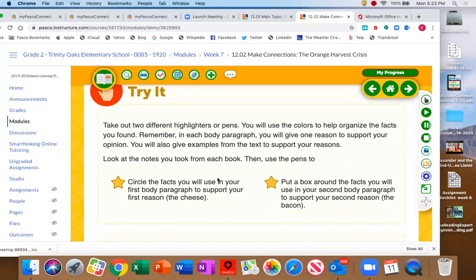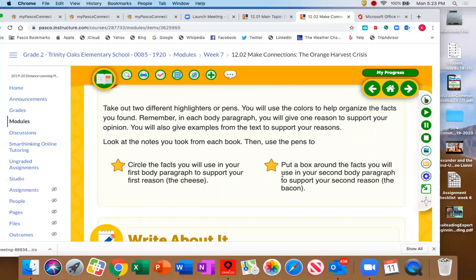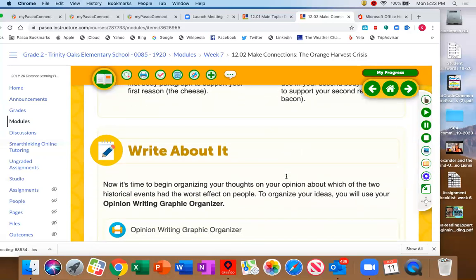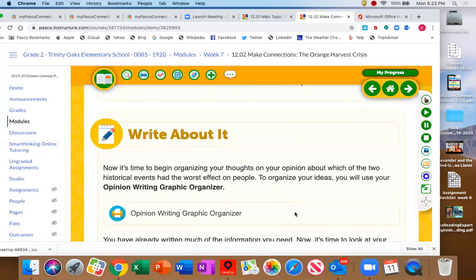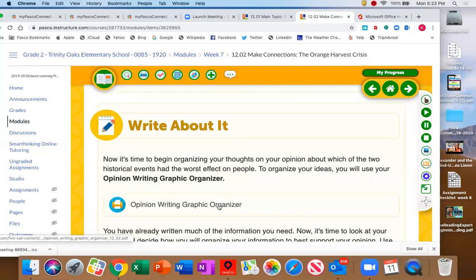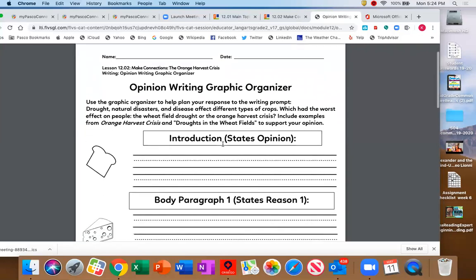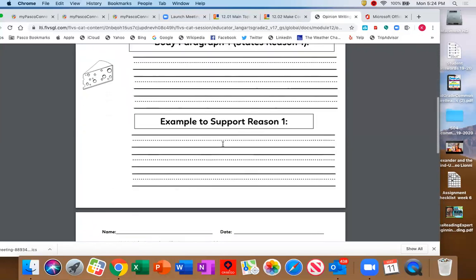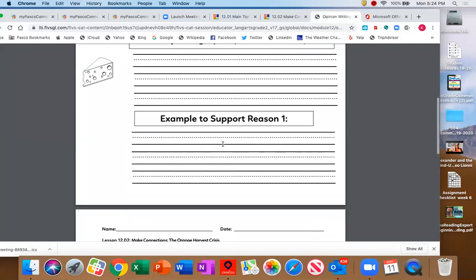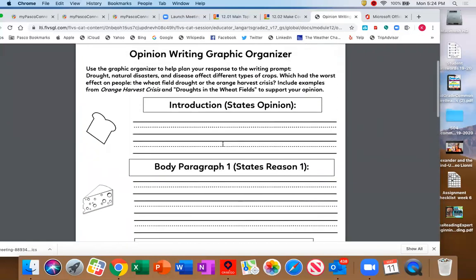Alrighty. So it talks about writing the facts, putting boxes around the facts. And then you have your opinion writing graphic organizer. So there it is. On page 10, here's that opinion writing graphic organizer. Once you have it completed, then this is what you are going to upload for me this week.